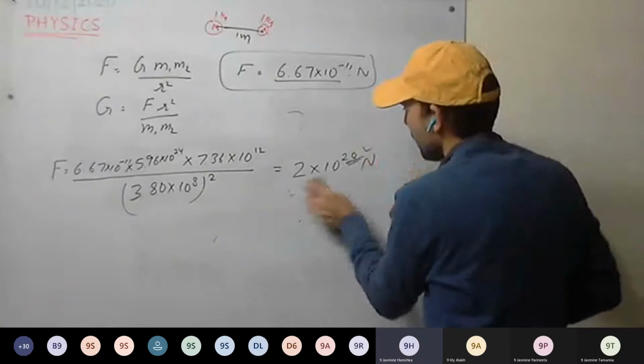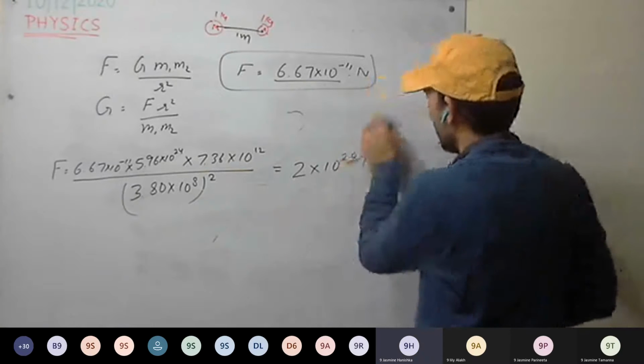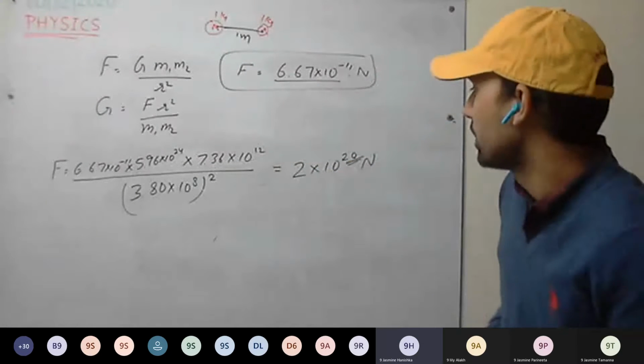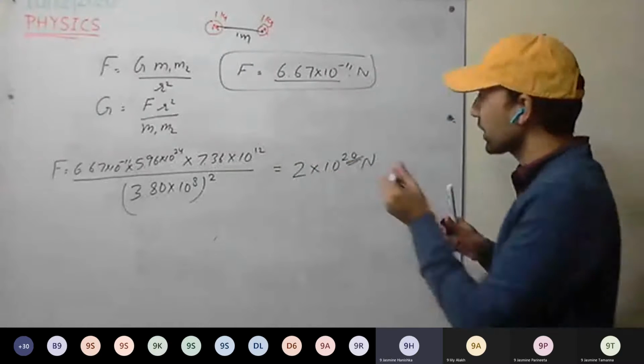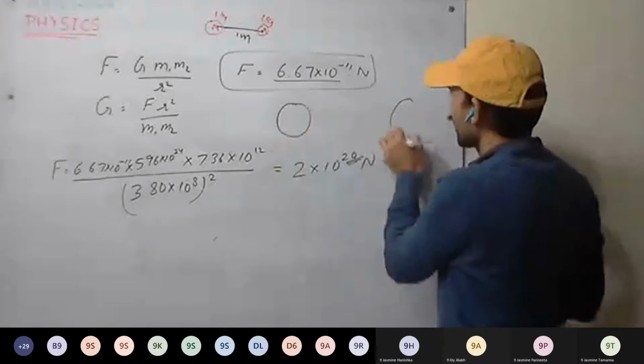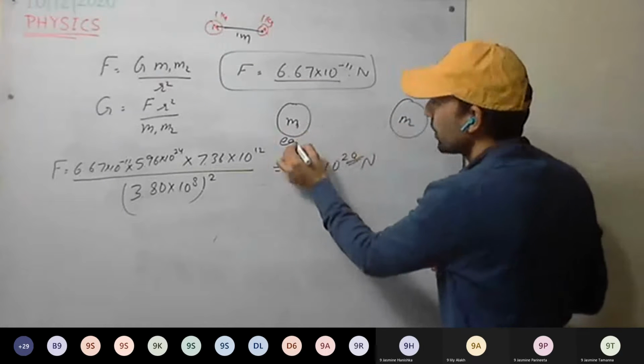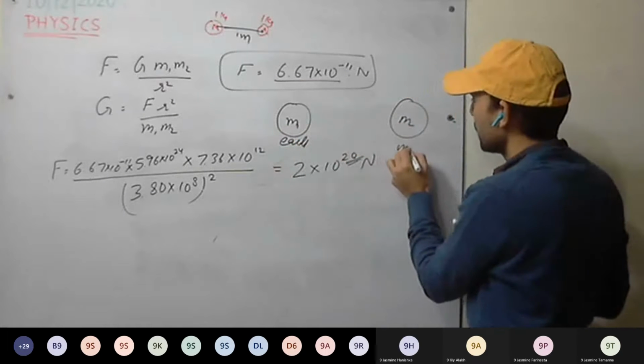Excuse me, sir, is this the force exerted by Earth on Moon or Moon on Earth? Okay, we have discussed that one earlier. Two bodies are there, M1 and M2. Let this be the Earth, and this will be the Moon.